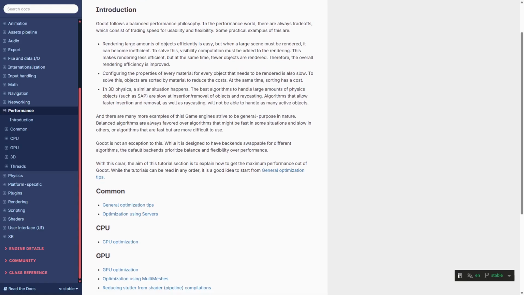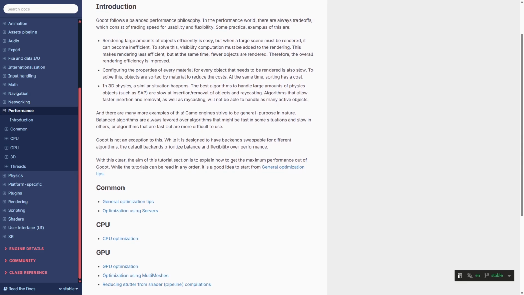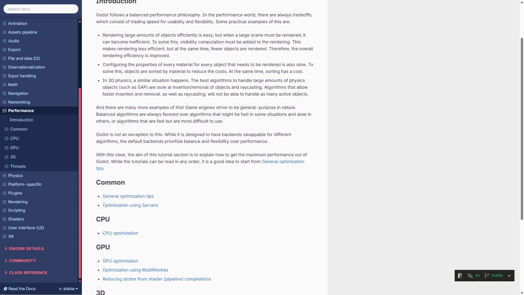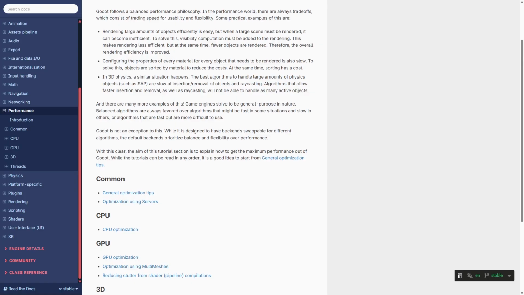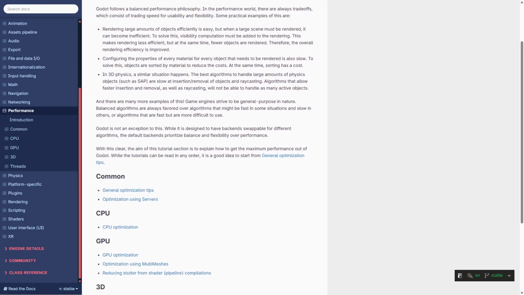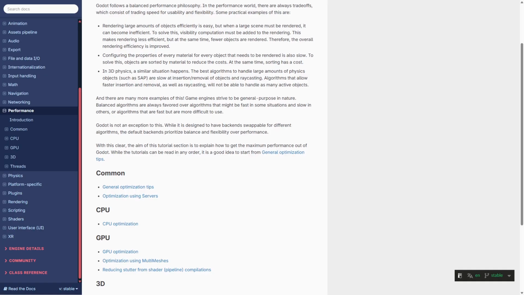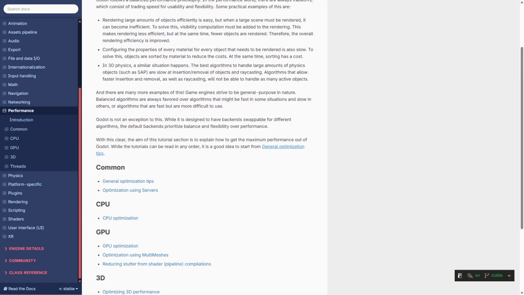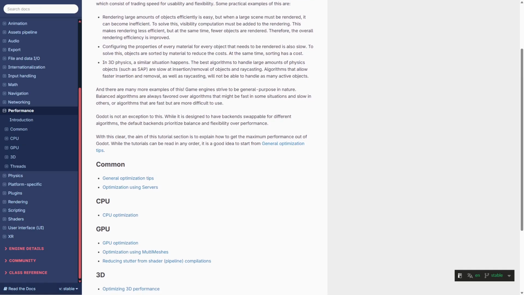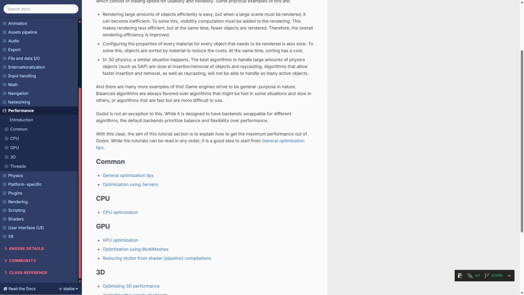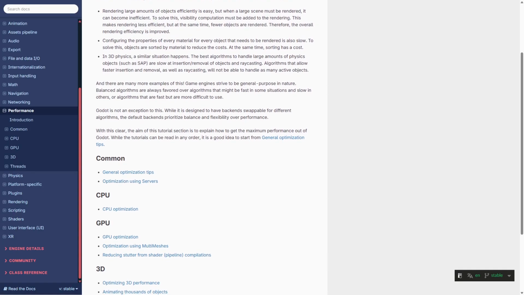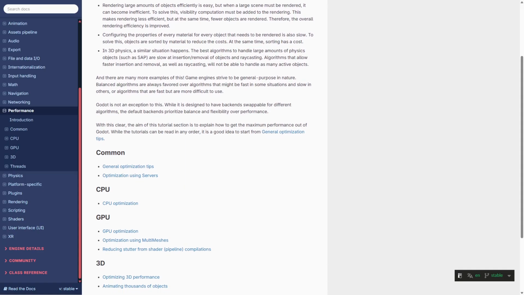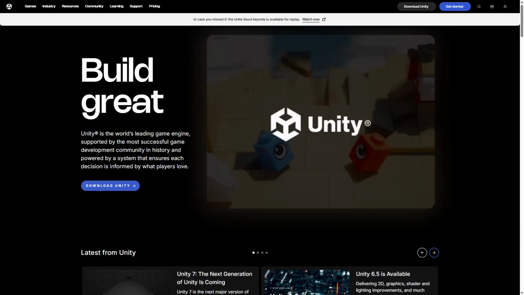Godot supports multi-threading and GPU acceleration, but its rendering pipeline is less mature compared to Unity's, which can limit performance in highly complex 3D scenes. The engine excels in rapid development cycles and is ideal for indie developers or small studios prioritizing flexibility and control over every aspect of performance. However, Godot may require more manual optimization for large-scale or graphically intensive projects due to fewer built-in advanced optimizations.